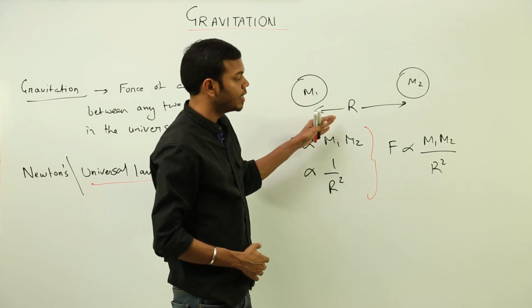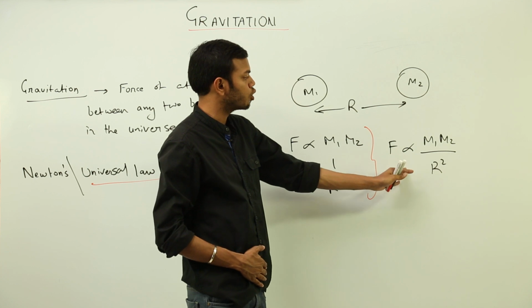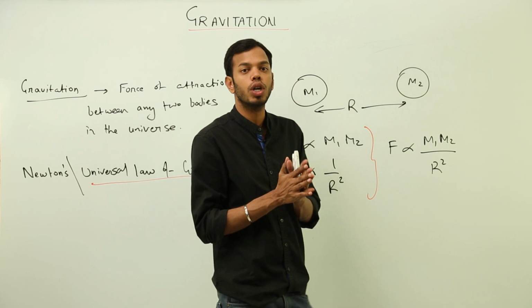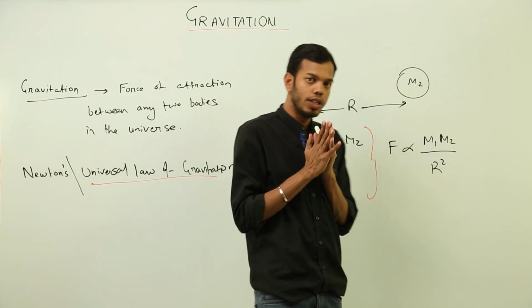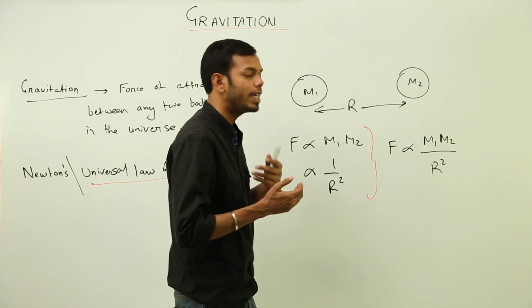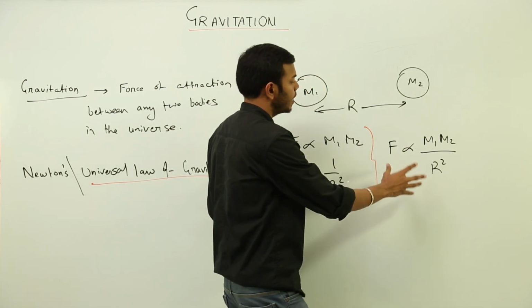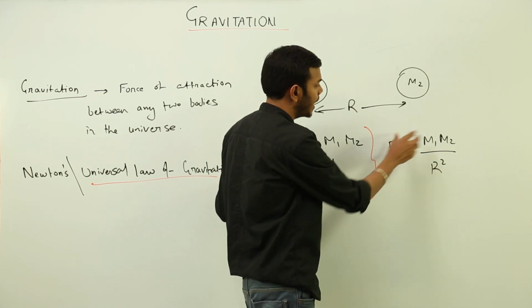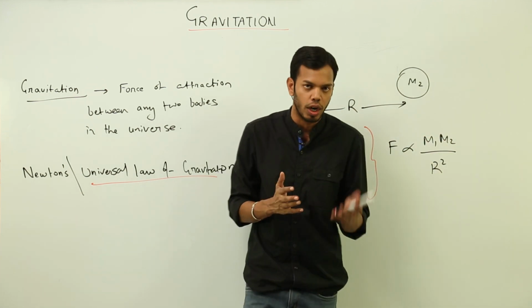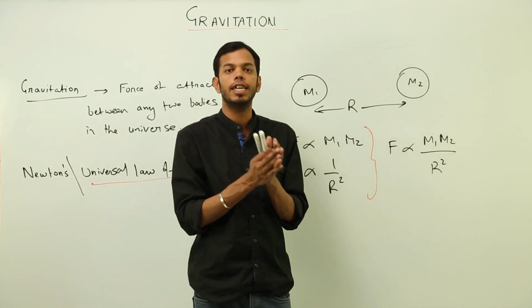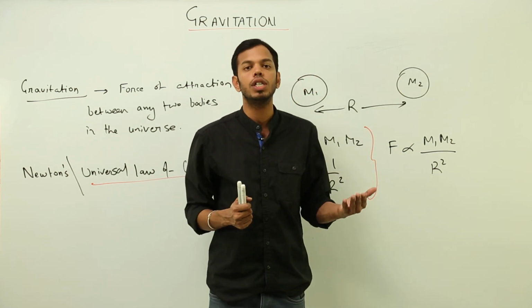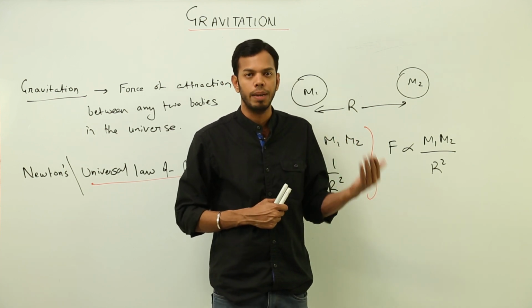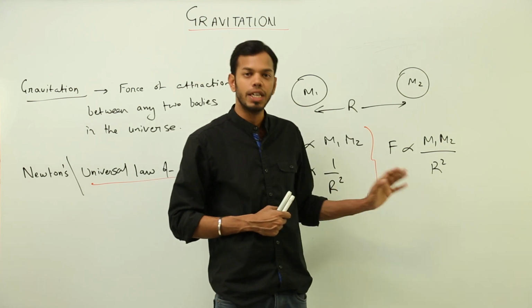So when we accumulated these two data, we got that force is proportional to m1 m2 upon r square, and to remove the proportionality sign we'll have to put a constant of proportionality. How are these constants calculated in observation or in experiments? We put all these quantities here, r square will be multiplied, m1 m2 will be taken down, and we'll get some quantity. That quantity is taken to be k or constant. Usually a constant is represented by k, but in many formulas the constant will be given some name.